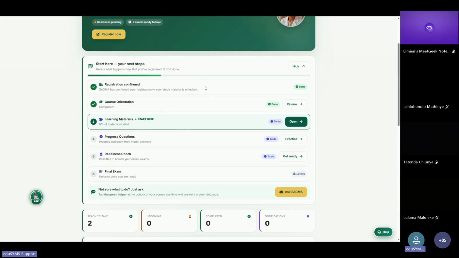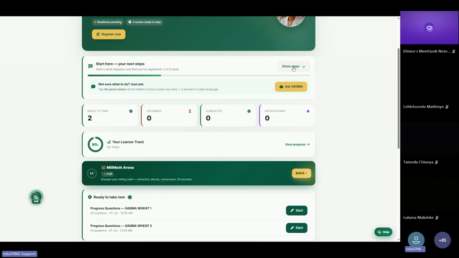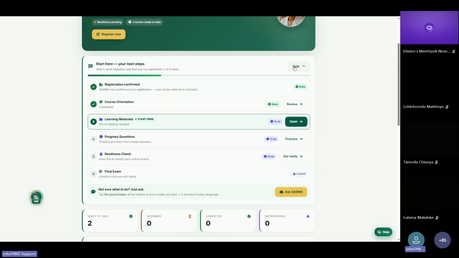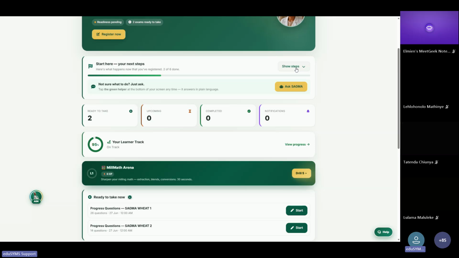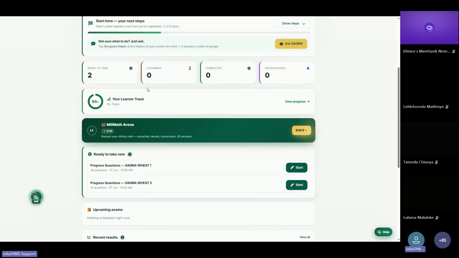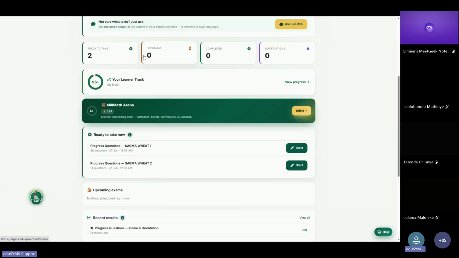Now, this shouldn't overwhelm you. If you look at where I clicked hide, show, you can actually show steps to make it bigger and you see everything. Then you can also hide it, right? Now, followed by a small little summary of what is going on with your enrollment. You'll be able to see that there are 2 things that are ready for you to take. There are 0 upcoming, there are 0 completed. If there are any notifications, you can also see those notifications.